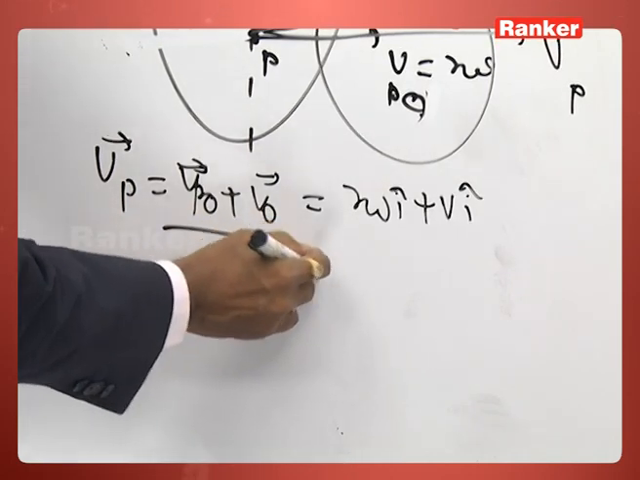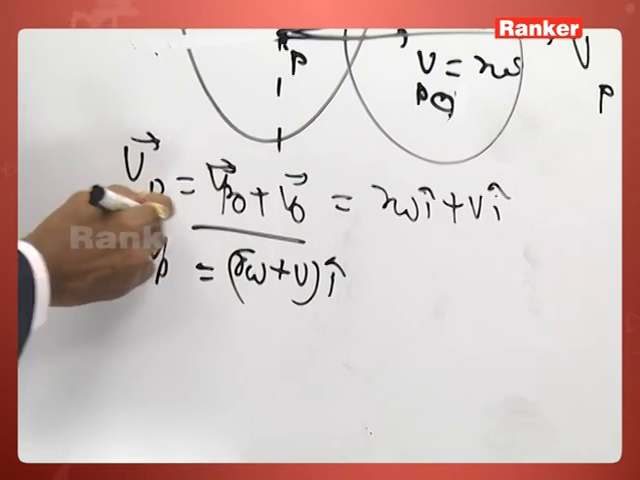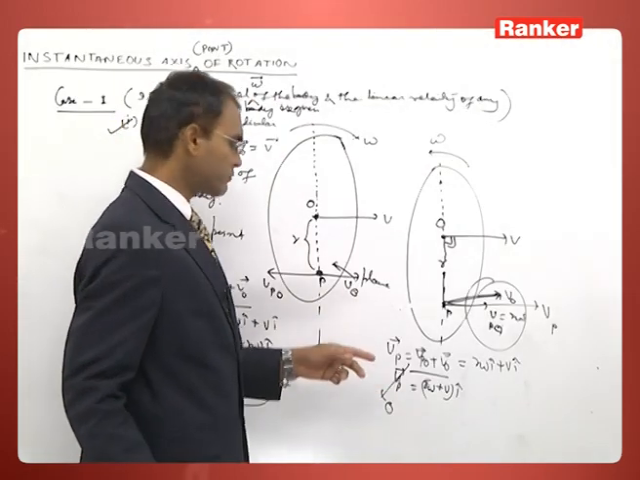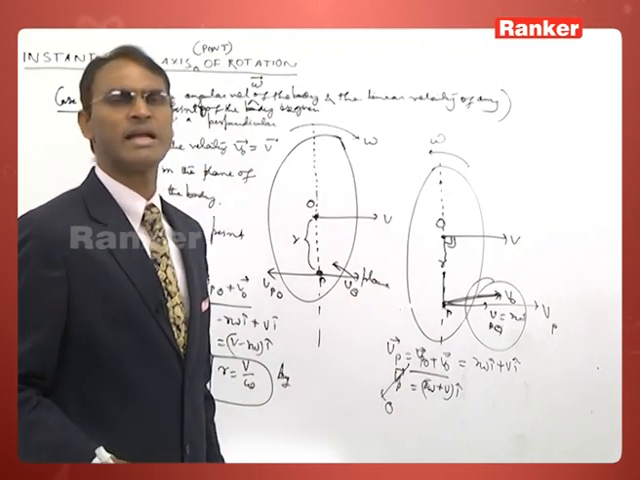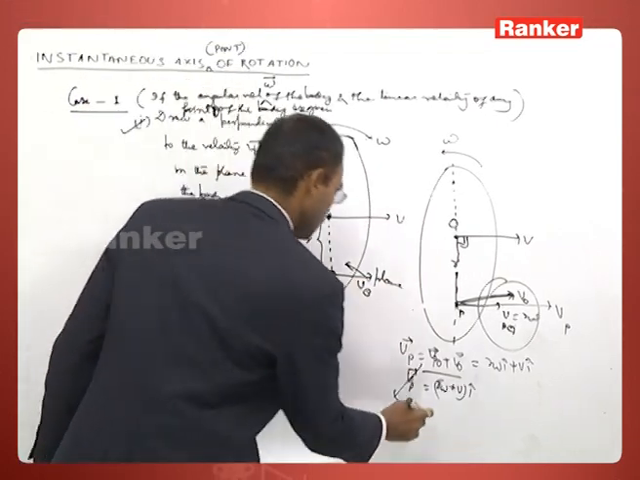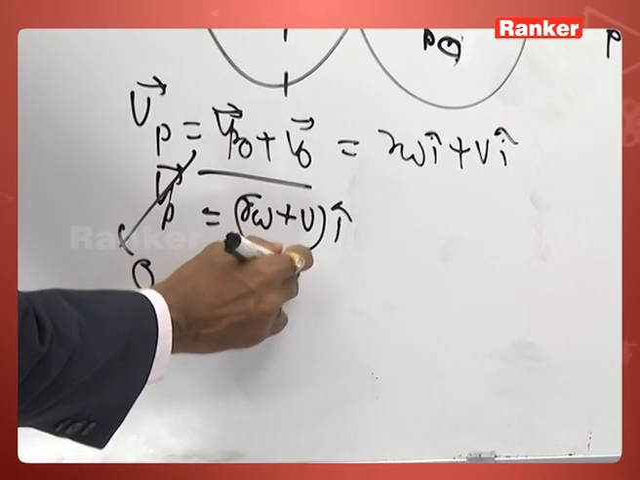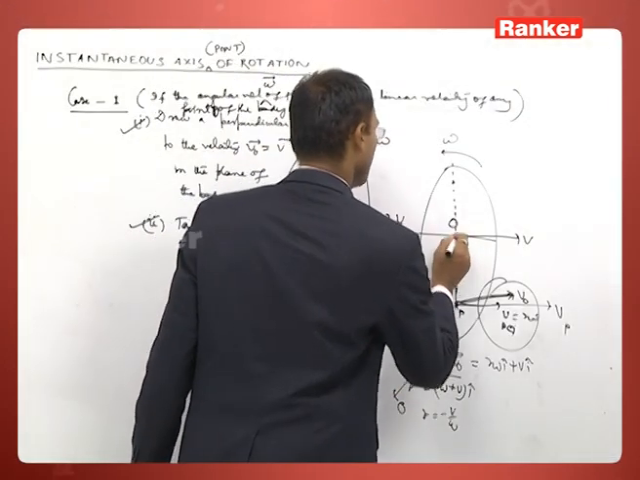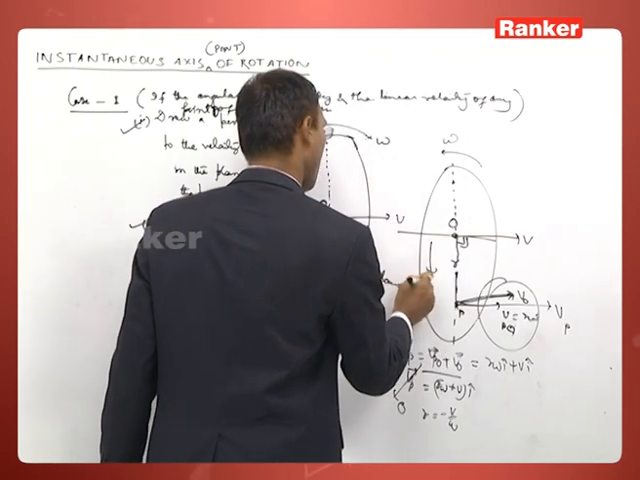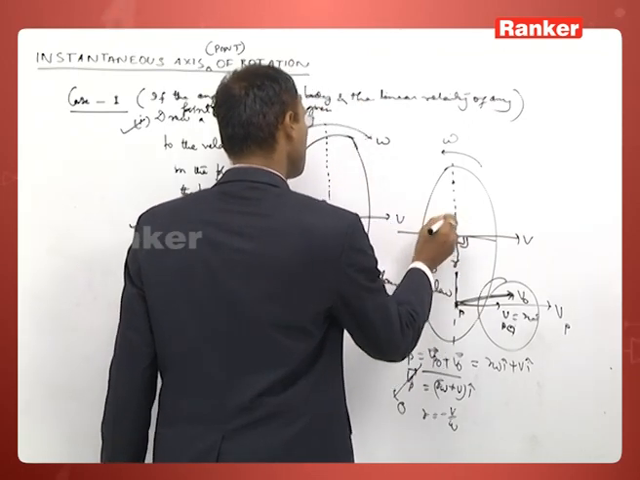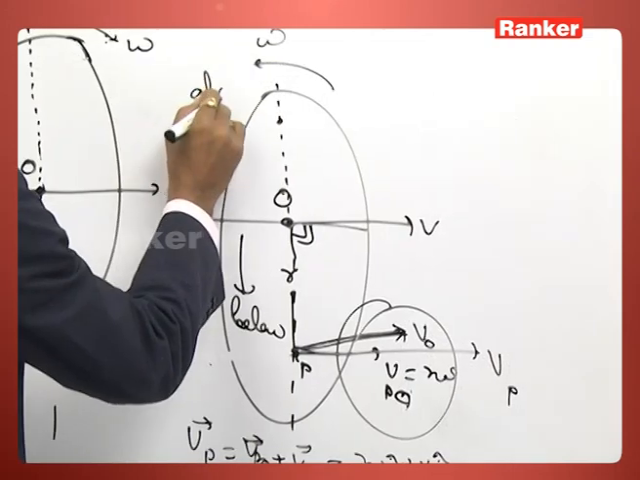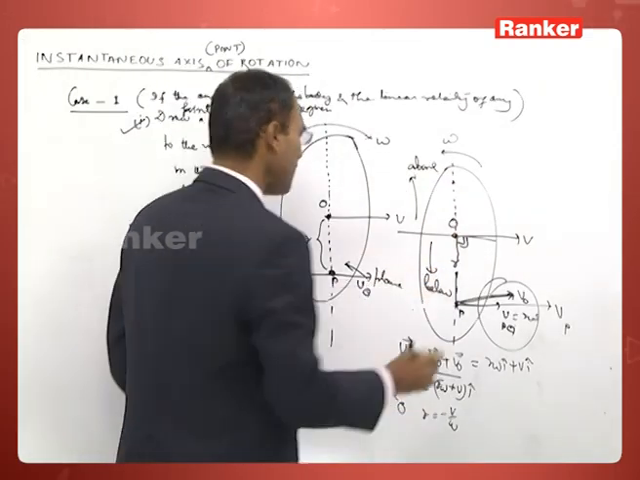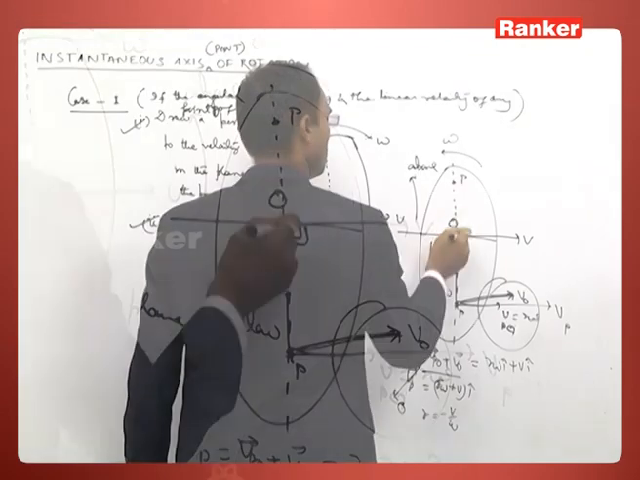To I cap is the velocity of the point P, and this velocity must be equal to 0 as per the basic definition of the instant axis of rotation. It will give us r is equal to minus V by omega. The minus sign signifies that with respect to this point, this is below. With respect to this point, this is above. We have taken below, but we got a negative answer. Therefore, this point P must be above the point O.